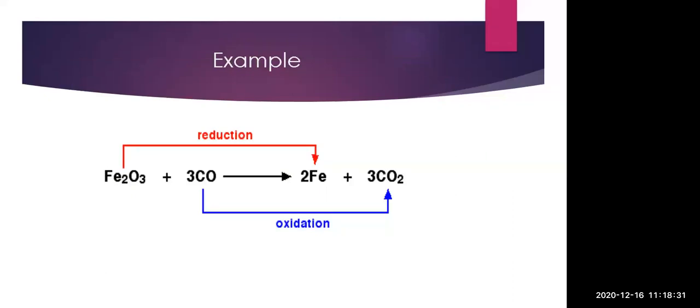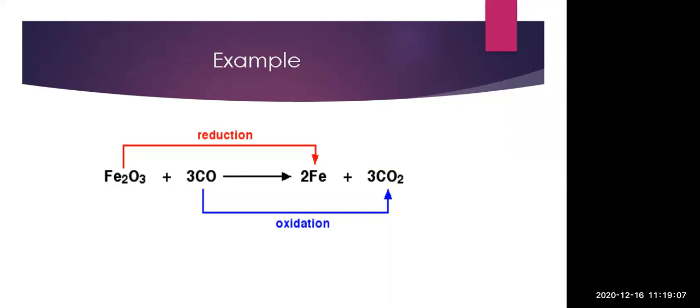Now here you can see Fe2O3 plus 3CO gives 2Fe plus 3CO2. What are our rules for the reactions? First is the combination: two reactants and one product. It does not fit here. Decomposition, where one reactant and two products, is also not fitting here. Then comes the displacement reaction. You might say, ma'am, here two reactants are there and products are also two, so it will be a displacement reaction, but no.